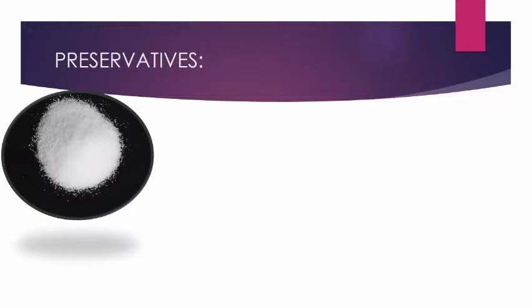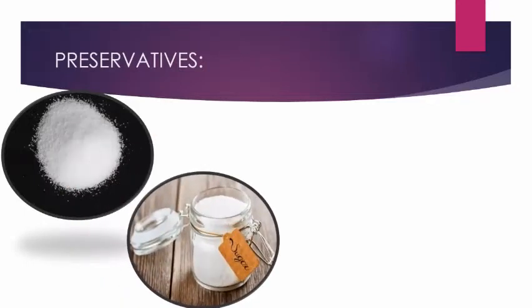So the next one is the preservation by sugar. Jams, jellies, and squashes are preserved by sugar. Sugar reduces the moisture content, which inhibits the growth of bacteria which spoils food.